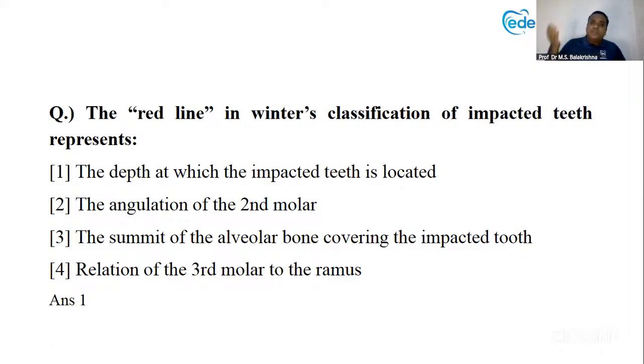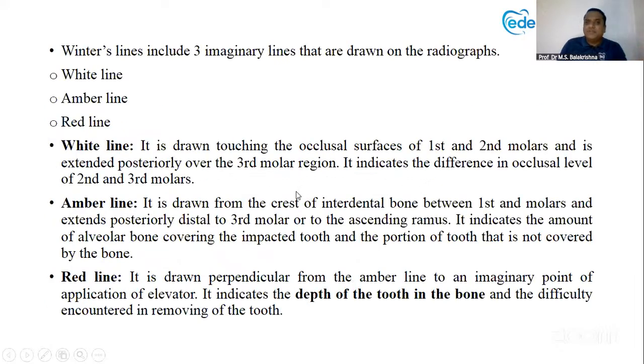So now again you should know what is white, amber, red. White and amber also you should know that. Okay. Yes, this all of you have got correct. Now importance of white line, importance of amber line, importance of red line I have explained you in my previous class. That also can be an MCQ question. This is the explanation which I have already done.